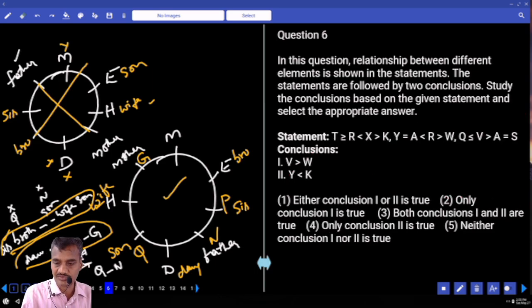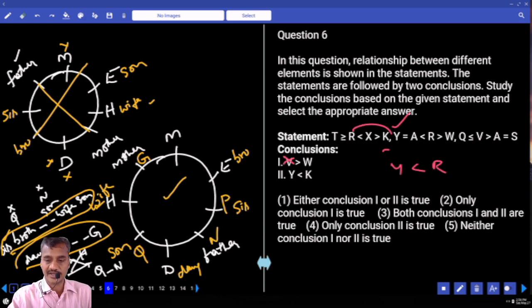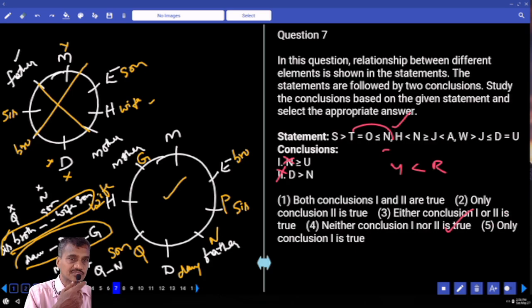The next one, the 6th one. Now in this question number 6, the relation between V and W. Now V is here and W is here. Tell me what is the common element? A. V to A to W. A to W are opposite symbols, so no relation can be drawn. Then Y and K. Y is here, and where is K? K is here. Which element is common? R. And Y is less than R. R and K are two opposite symbols, so neither one nor two. Choice 5, question number 6.